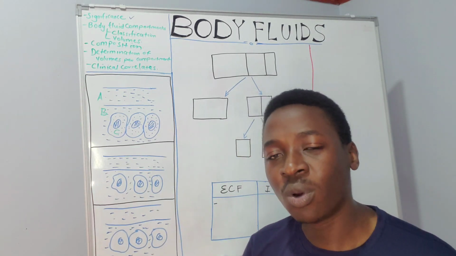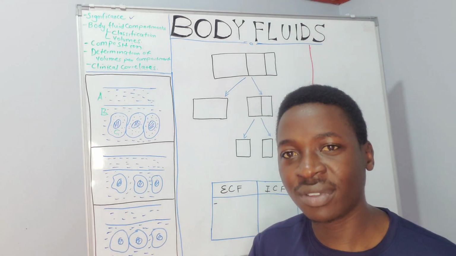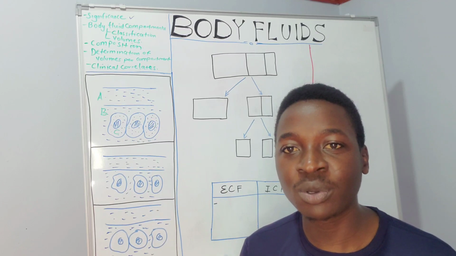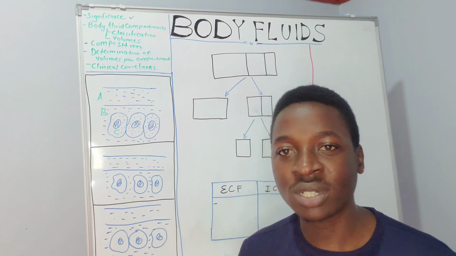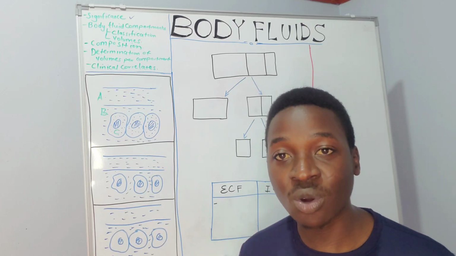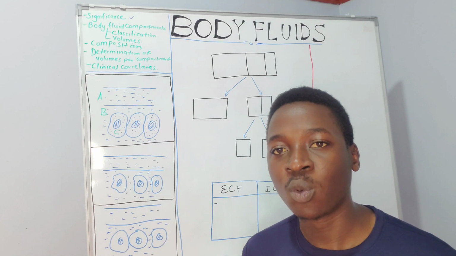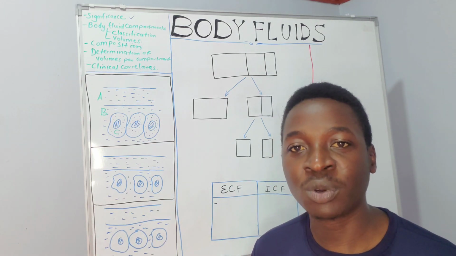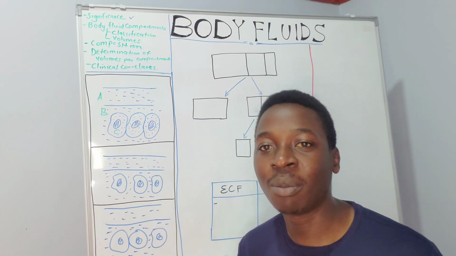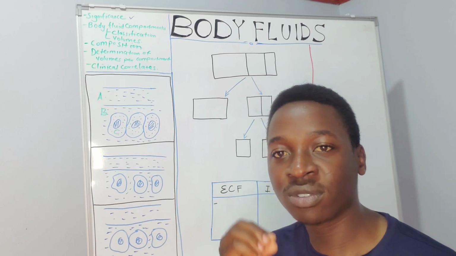So why do we need to know about these body fluids? One, body fluids are significant in playing a role in homeostasis. For example, you get very thirsty, you're water depleted. What do you usually do? You're going to take some water to restore the state of the body. So it plays a homeostatic role. Water is also very important because most of the metabolic processes that take place in our bodies take place in an environment full of water.